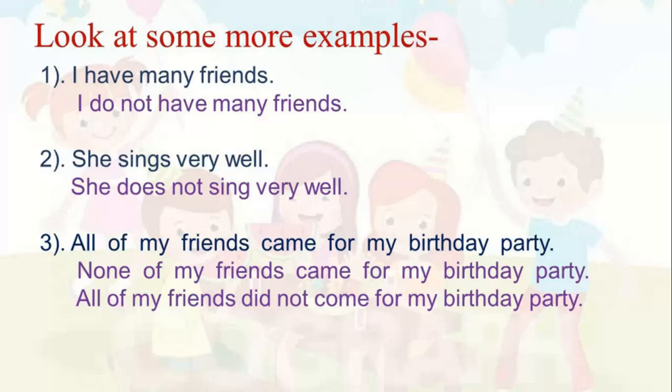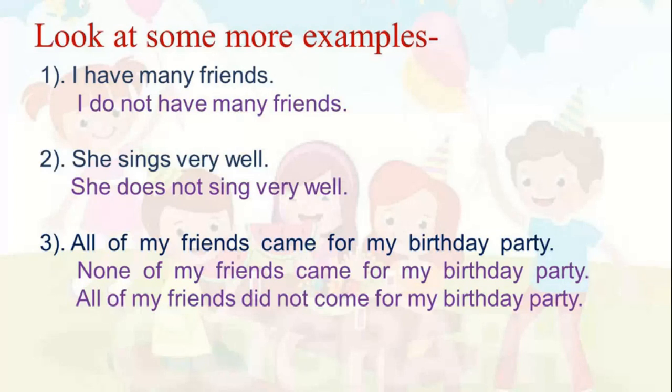Now look at the other example. She sings very well. How will we make it into a negative sentence? She does not sing very well. Why have we done so? Because we know that when the sentence is in simple present, we use does for he, she, it and singular subject, and to make it negative, we have to use any negative word.